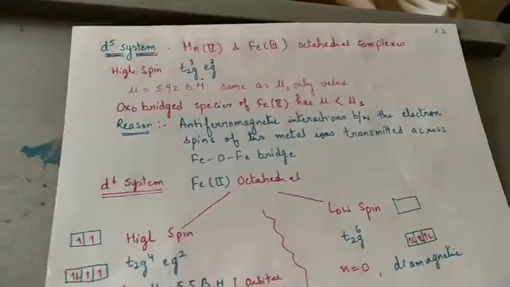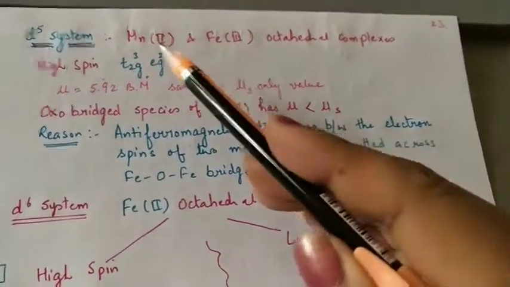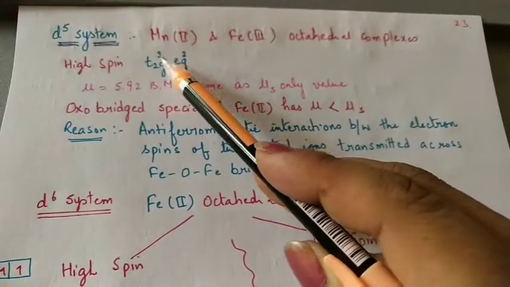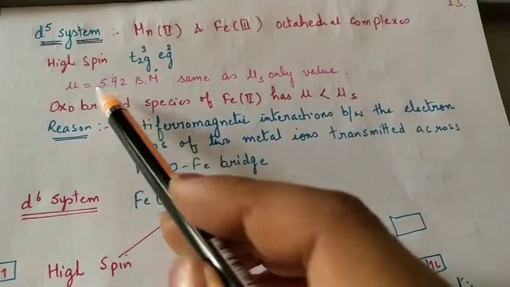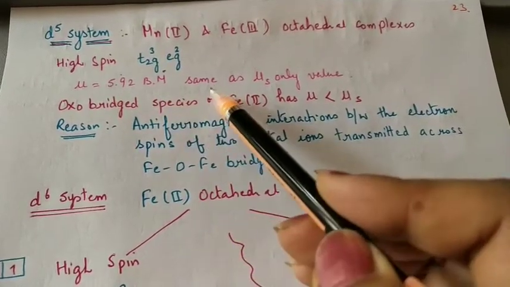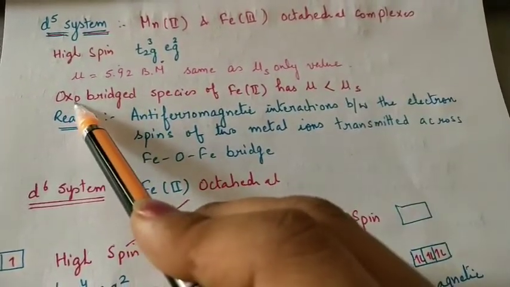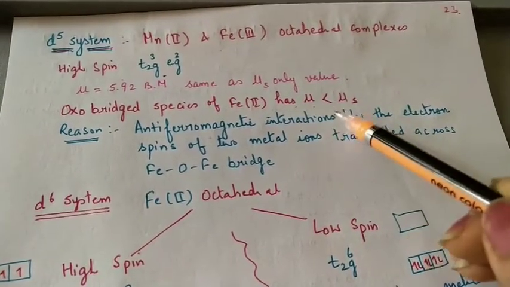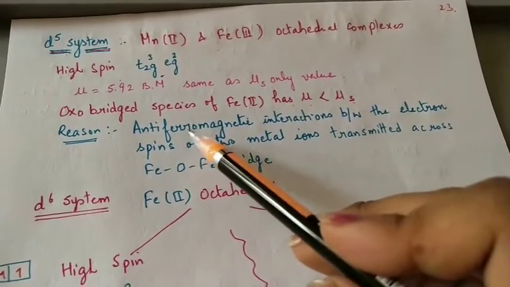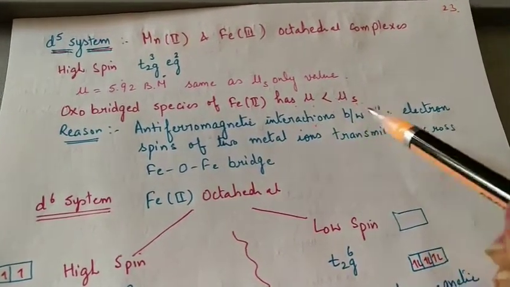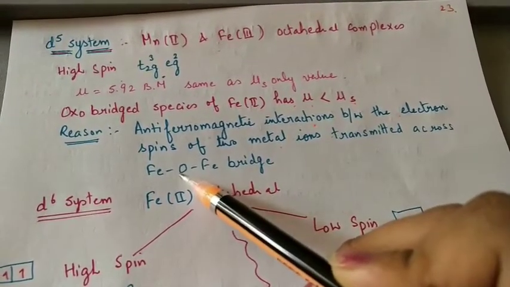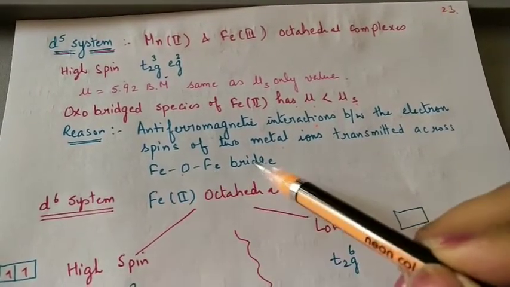Next system is D5 system. Here in the D5 system, examples are manganese 2 and iron 3 octahedral complexes. For the high spin complexes, we have T2g3 eg2 configuration. Now mu is found to be 5.92 Bohr magneton, the same as the spin only value. Now oxo-bridged complexes of iron have been found to have a magnetic moment less than the spin only value. This is due to anti-ferromagnetic interactions between the electron spins of the two metal ions, which are transmitted through these Fe-O-Fe bridges.